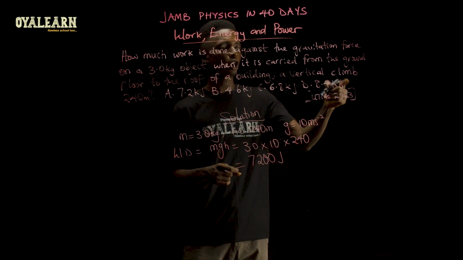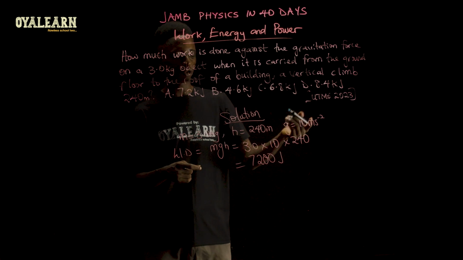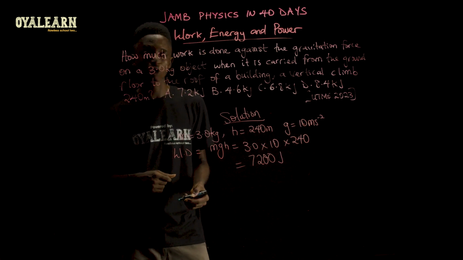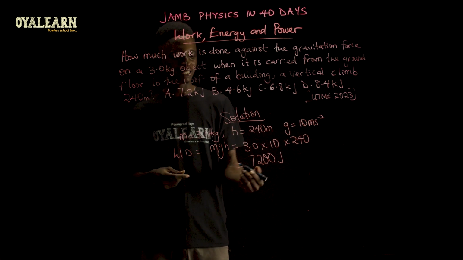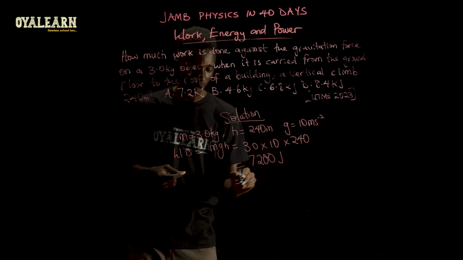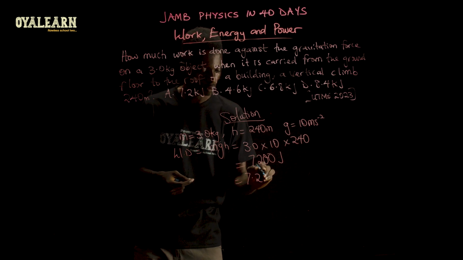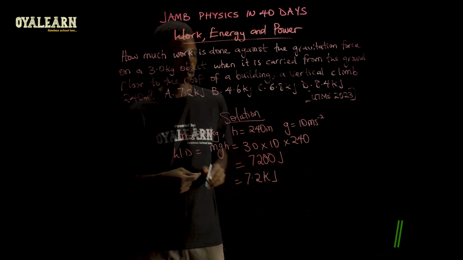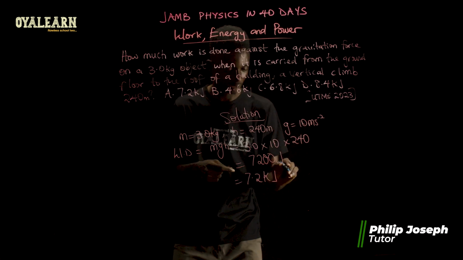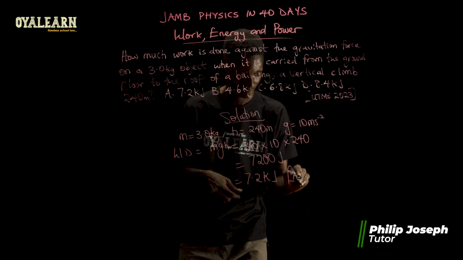But when we consider the options here, we see that the answer is in kilojoules. So we have to bring this to kilojoules also, and we do that by dividing it by 1,000. So our answer would then be 7.2 kilojoules. The correct option is A.